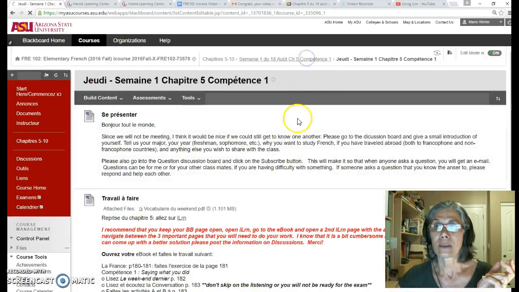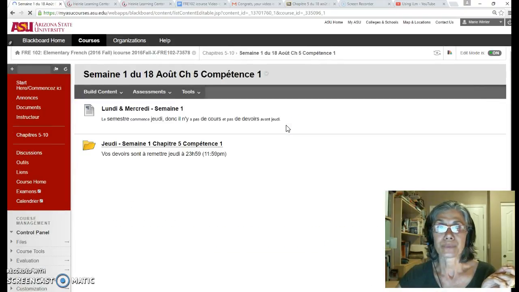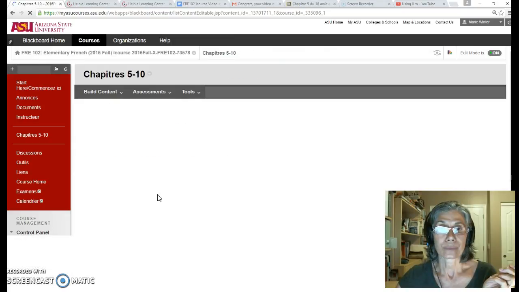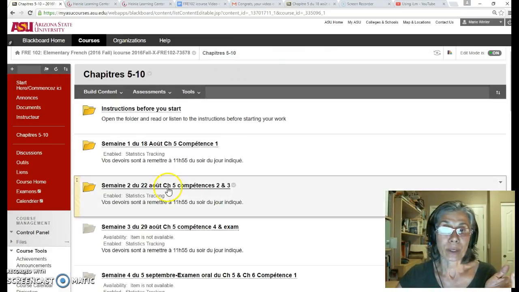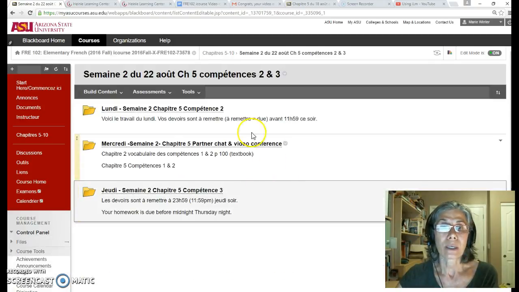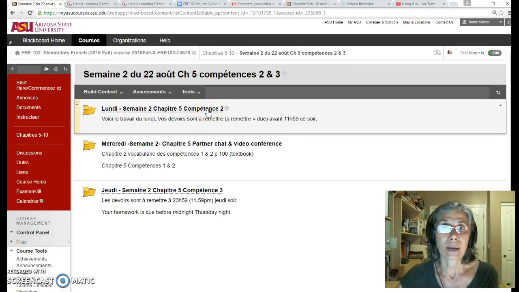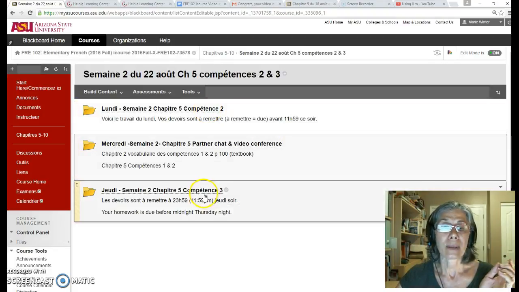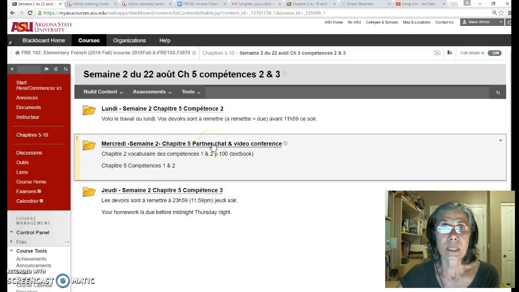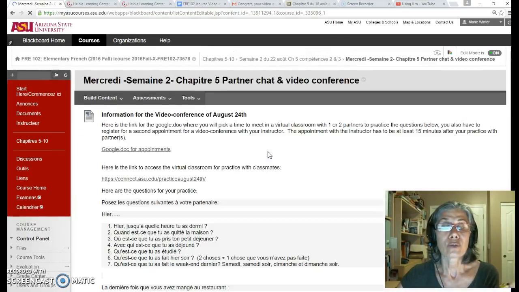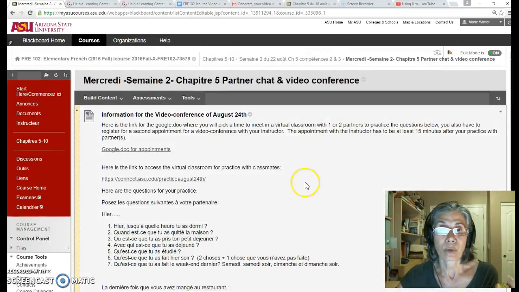So if you look at another week, because the first week of the semester you only have work on Thursday. So if we look at a regular week, you have Blackboard and iLearn on Mondays, and then Blackboard and iLearn on Thursdays. And then on Wednesdays, you would have to go into 2 virtual classrooms.